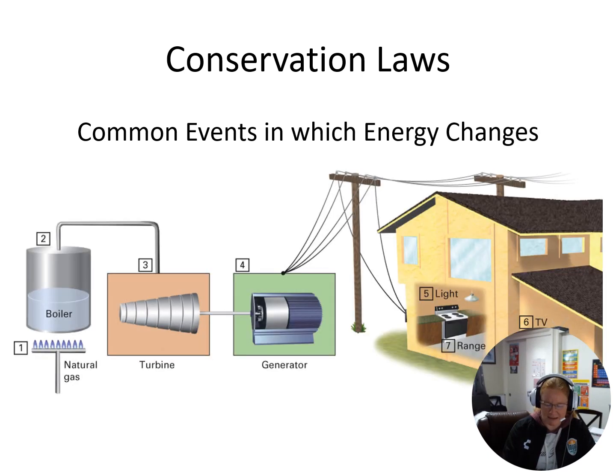Now, when we look at energy, when we are transferring energy from a power source into, say, our houses, there's a lot of places along the way where our energy can get transformed in different manners. So let's say we take some natural gas and we boil water, and then that water vapor causes a turbine to turn, and then that turbine spins a generator, and that generator creates electricity that goes to our houses.